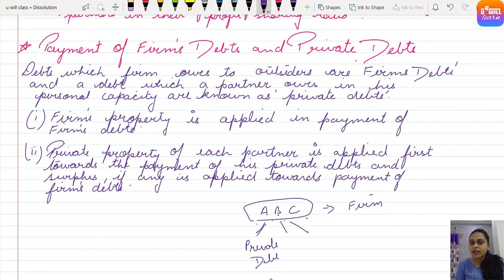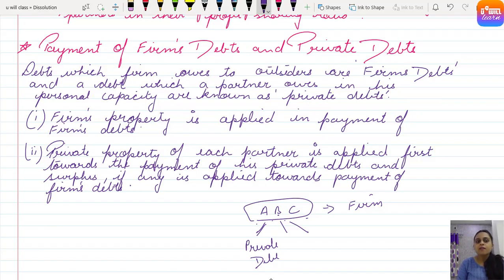What is A's private debt? If he has taken any car loan and he uses the car personally, it is his personal car. So for that he has taken a loan, and that car loan is his private debt. Clear, everyone? I hope the bifurcation is clear to you.